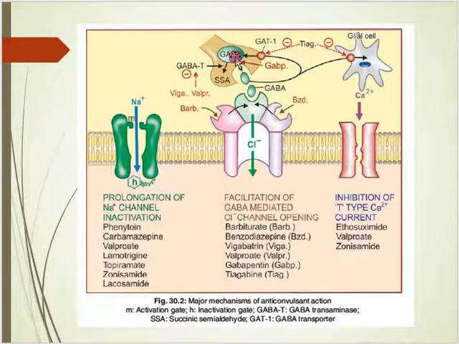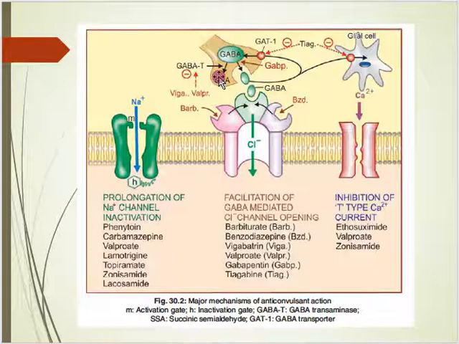The secondary pathway is GABA synthesis. GABA is the inhibitory mediator which is synthesized in the neuronal terminal, and reuptake is also there at the neuronal junction. Once GABA is released, it binds to the chloride channel and the function will take place. But if there is reuptake, then the concentration of GABA will be less and the function will be limited. So an inhibitor of GABA reuptake, such as tiagabine, is responsible. Some GABA is also taken up by the glial cell, so tiagabine can also prevent that reuptake by the glial cell, and ultimately GABA concentration will be high.